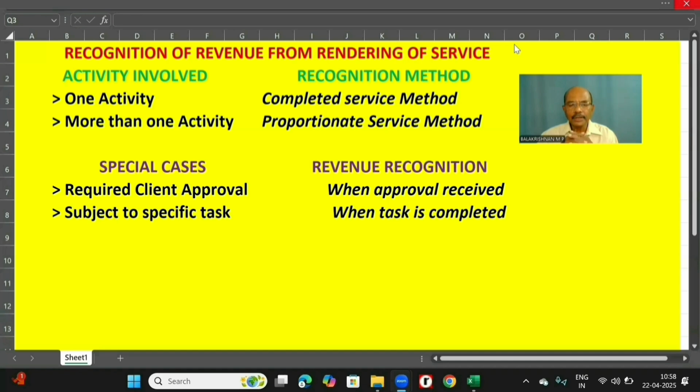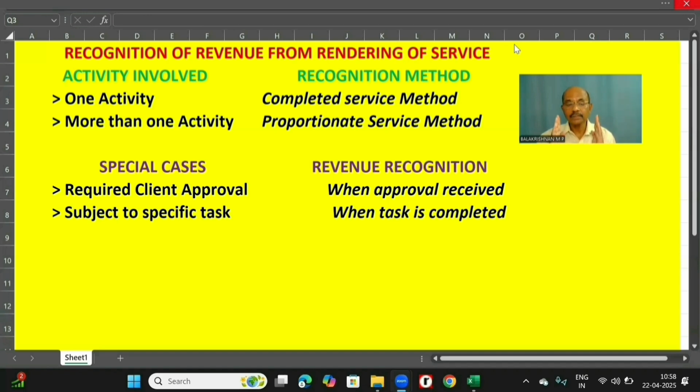Now, we have another case, subject to a specific task. When the specific task is completed, then only is the service completed. We have the right to receive the money only on completion of such task, and only when the task is completed will we recognize the revenue. Example, a legal service. A lawyer is hired for a specific court case. The fee is payable only if the case is completed and a favorable judgment is delivered. The law firm or lawyer can recognize the revenue only after ensuring this task.